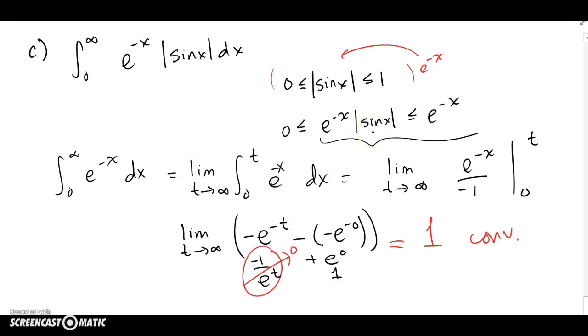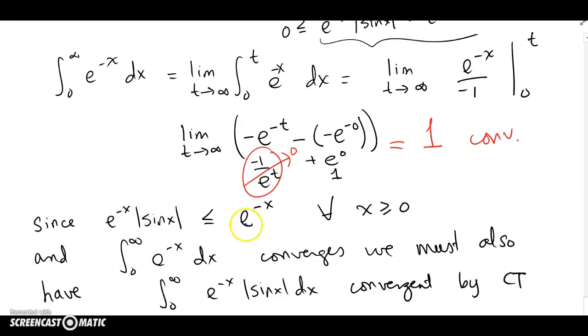So let's go write it formally. Since the original function is always less than the simpler one I came up with on the interval of interest, and the simpler one converges, we must also have that the complicated one that's always less than it converges by the comparison theorem.